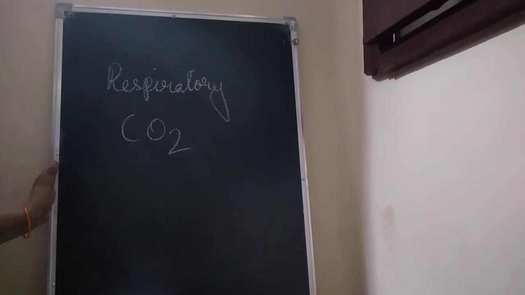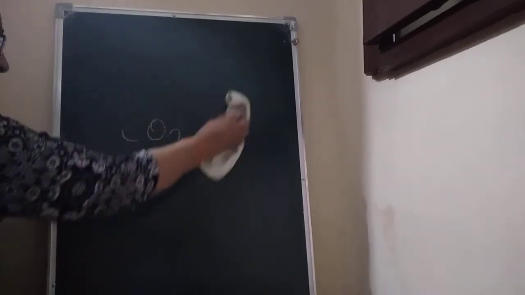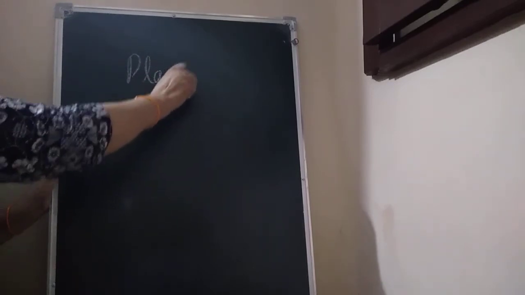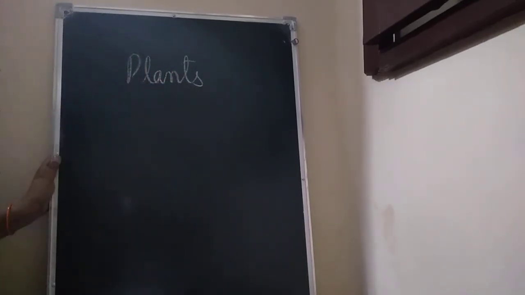In plants, both photosynthesis and respiration occur during the day. Since photosynthesis is the major activity, as you all know, children, more oxygen is released during photosynthesis than is absorbed during respiration.